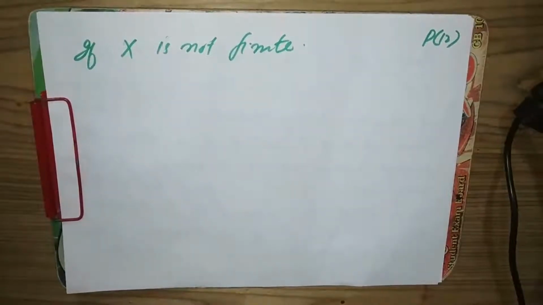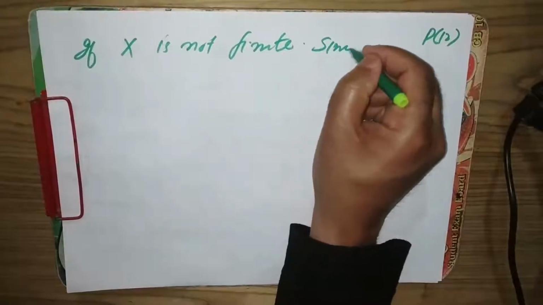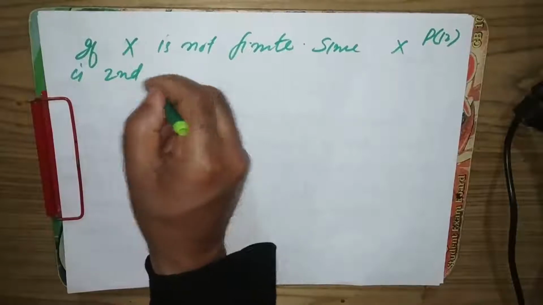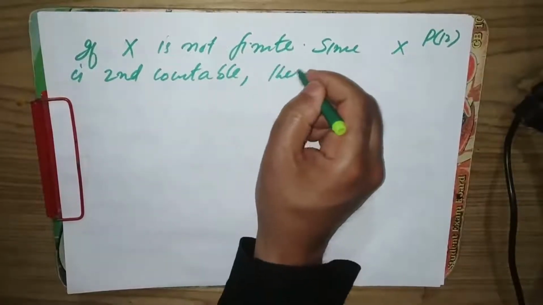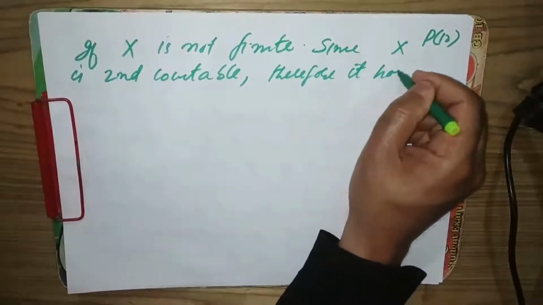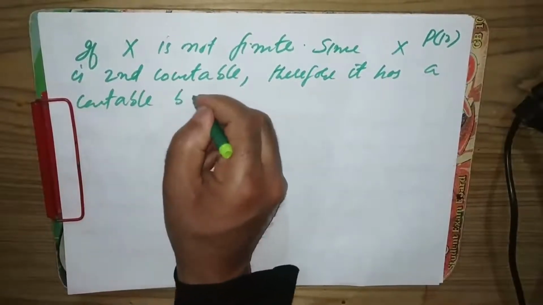Since X is second countable, it has a countable base.